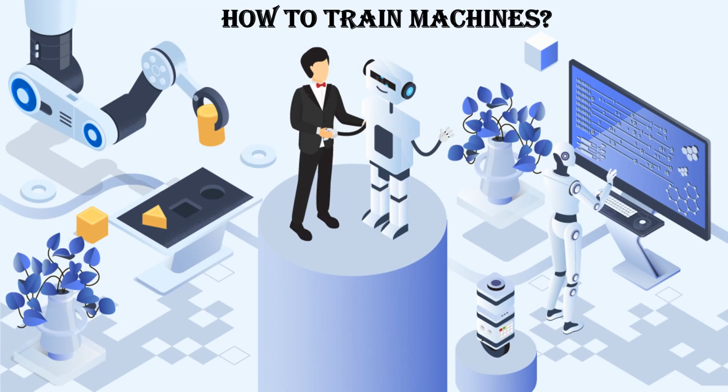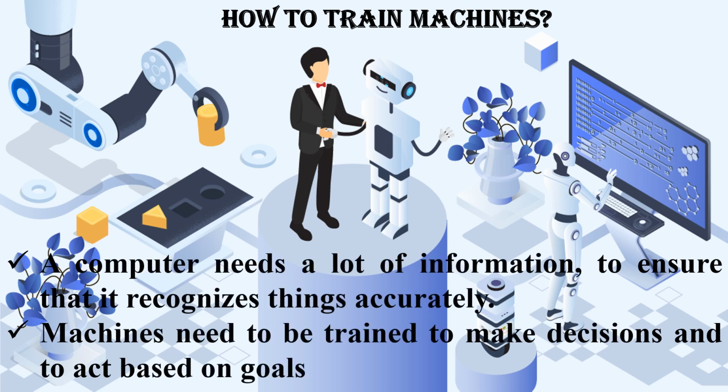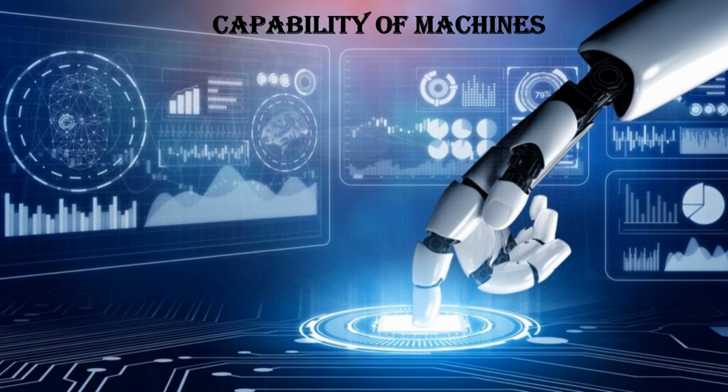How to train machines? A computer needs a lot of information to ensure that it recognizes things accurately. Machines need to be trained to make decisions and to act based on goals. To make the machine learn, first we need to see the capability of the machine.